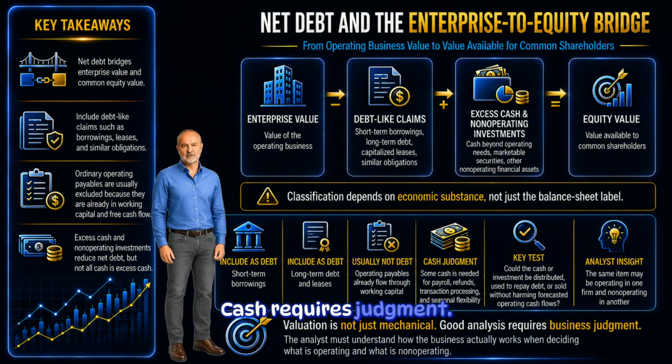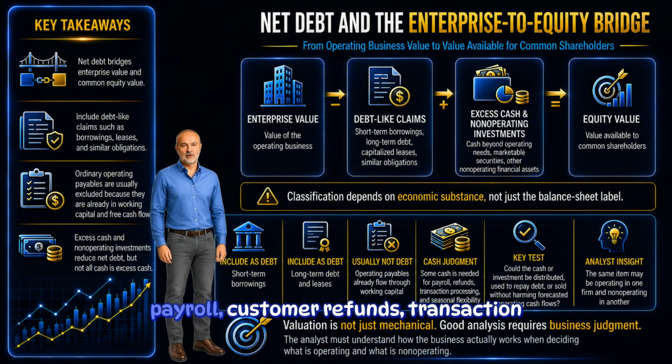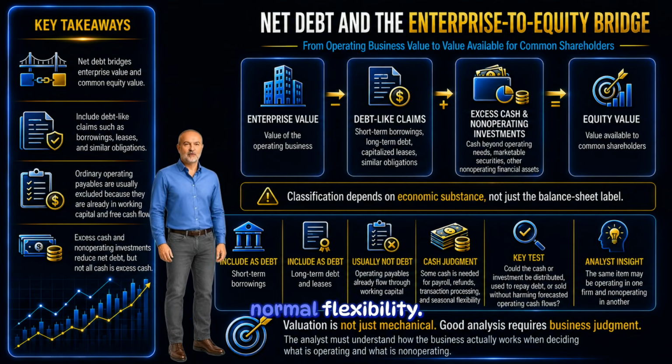Cash requires judgment. A company needs some cash to operate safely. It needs cash for payroll, customer refunds, transaction processing, seasonal needs, and normal flexibility. Not all cash is excess cash. A useful question is this: could this cash or investment be distributed, used to repay debt, or sold without harming the forecasted operating cash flows? When the answer is yes, the asset is more likely to be non-operating.